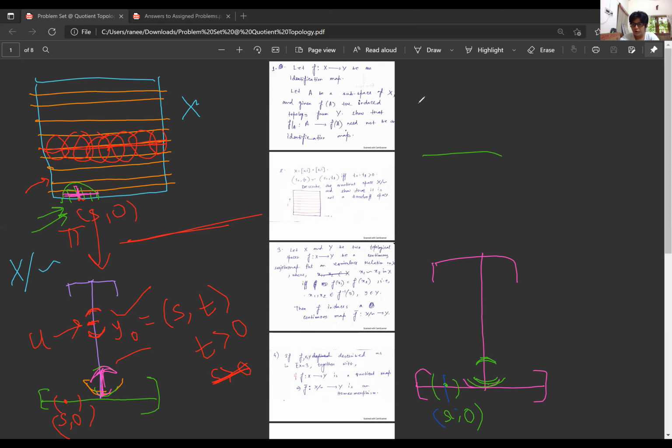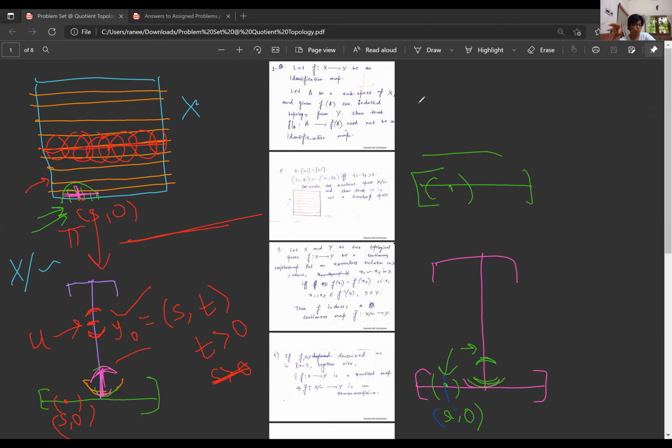But don't you have the question in our mind, why can't we think it is just like this thing, not including that? Because it is very natural for us to think, oh, if I have (s, 0), this will only be the open neighborhood. But why do we include this? We include this, otherwise this will not be the quotient topology.